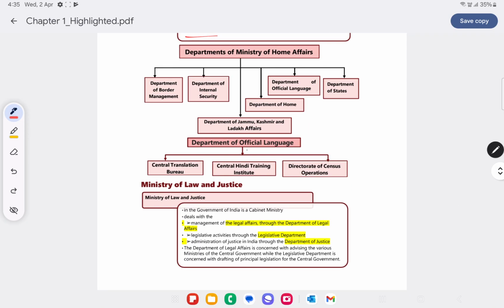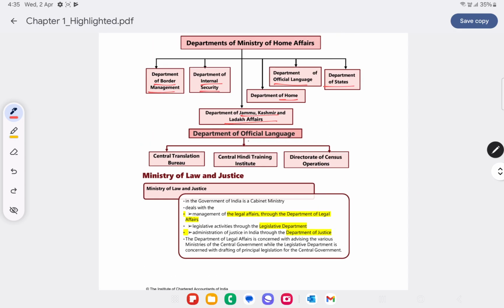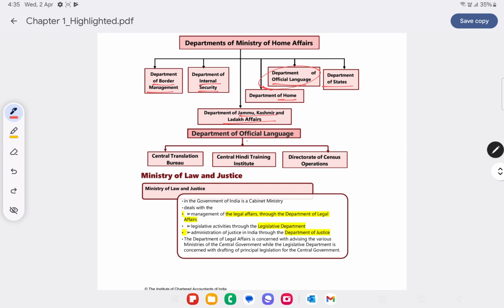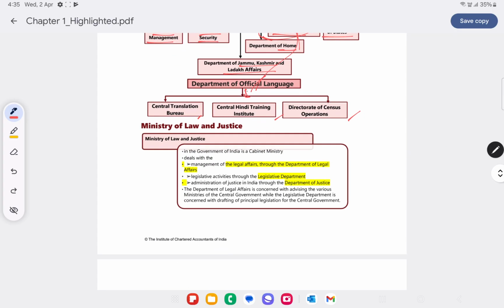So what are all the departments that we have in the Ministry of Home Affairs? One is Border Management, Internal Security, Official Language, Home, Jammu, Kashmir and Ladakh Affairs, and States. So under Department of Official Language only, we have totally 3 subdivisions, which include Central Translation Bureau, Central Hindi Training Institute, and Directorate of Census Operations.